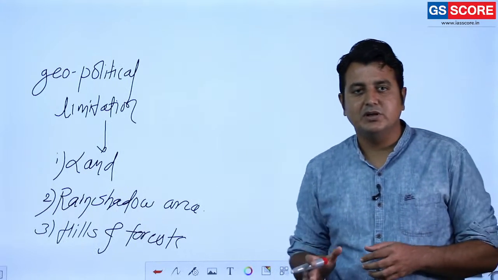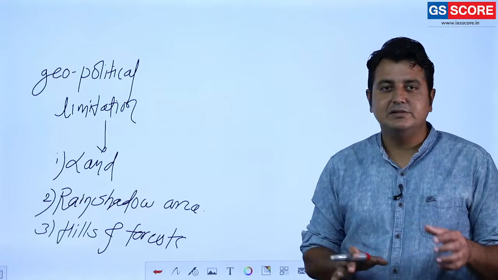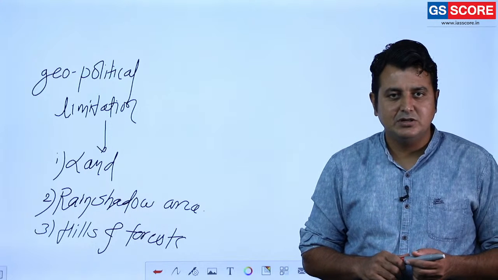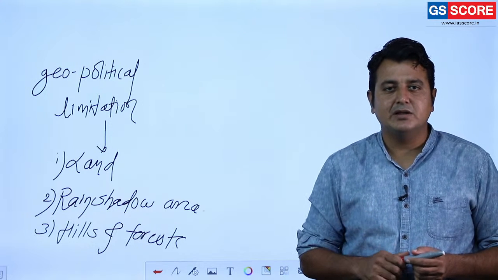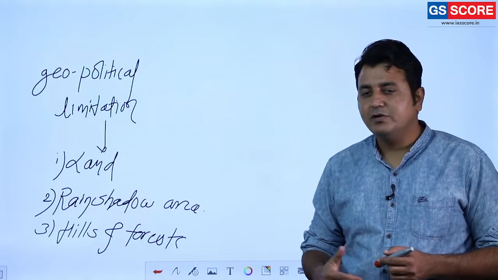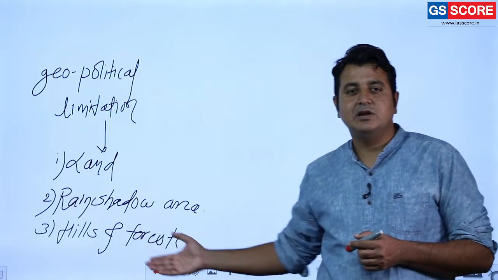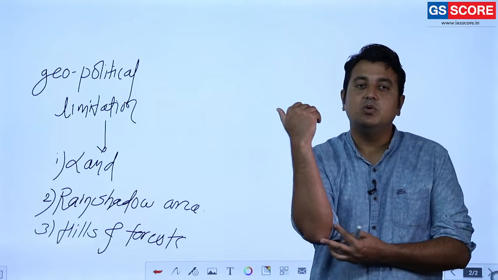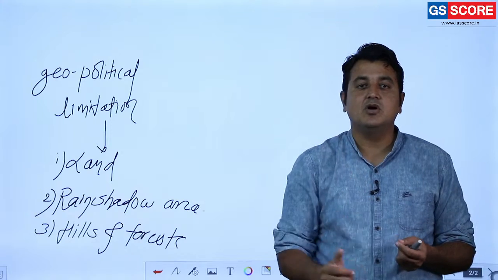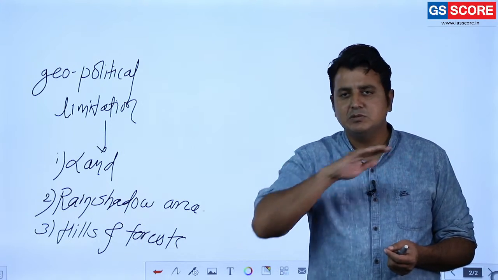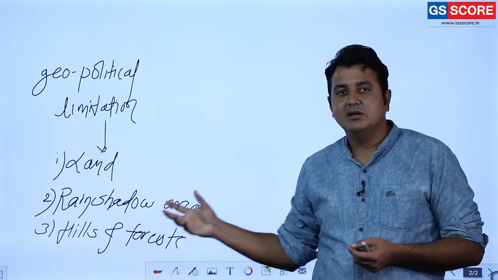Whatever the tracts were there, most of the area was covered with hills and forest. One important strategy Shivaji used in his military technique was guerrilla warfare. Why guerrilla warfare? The most important advantage is that hills and forests were there. In the hills they attack and they retreat, but it was not the case in North India. In North India, one word we use in geography is the North Indian plain. Plains means clear land masses, but here the hilly areas are there.